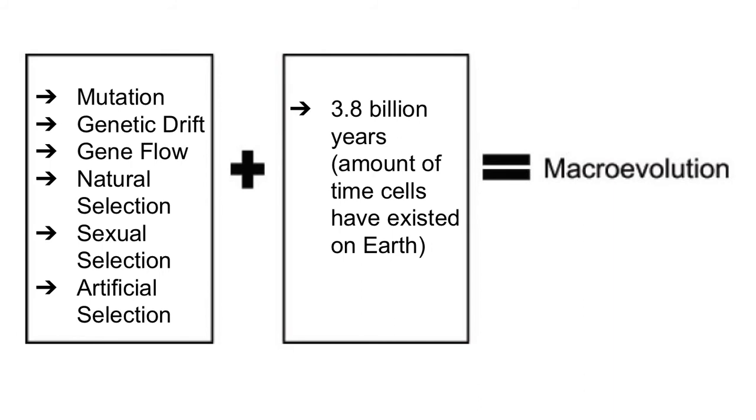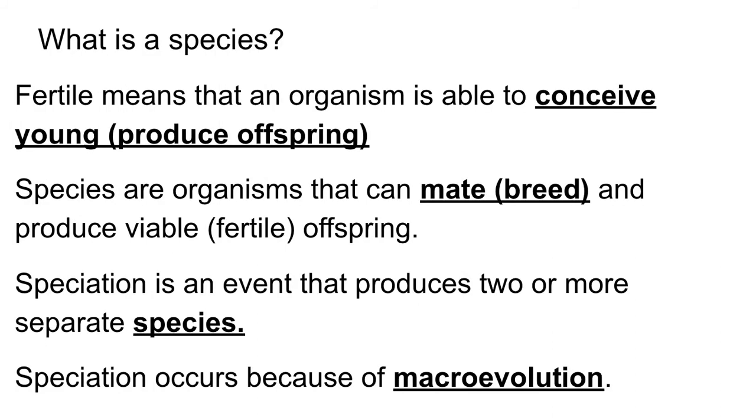So here's what you need to know. Macroevolution is microevolution plus time. Those things added together lead to macroevolution. So let's talk real quickly about what a species is. We talked a little bit about it in the previous slides, but let's be super explicit about our definition of a species.